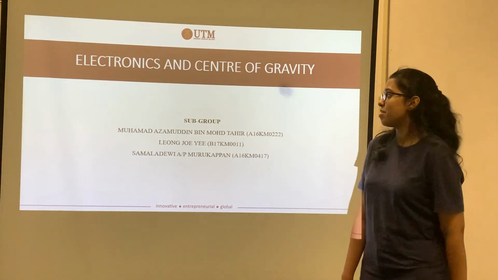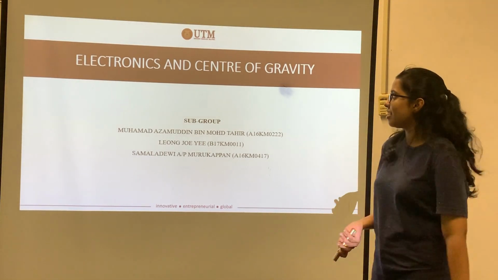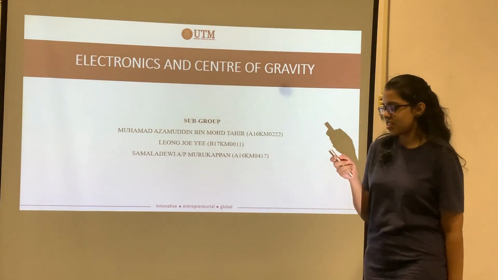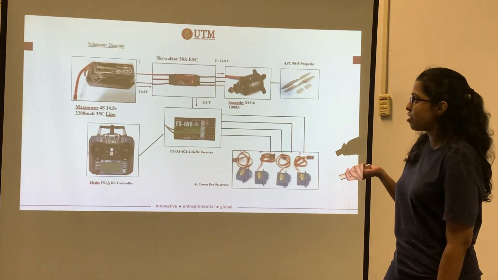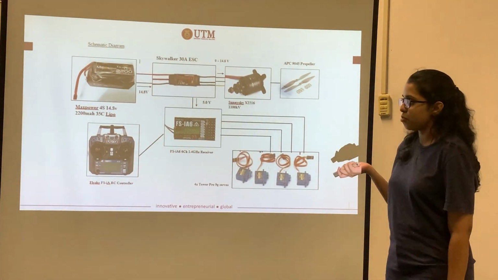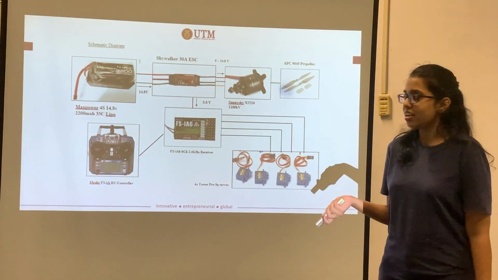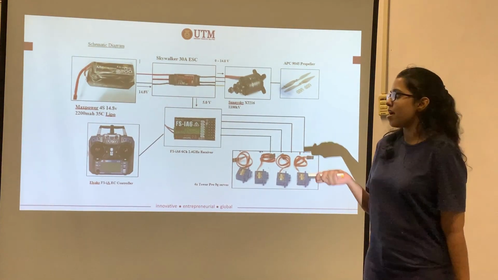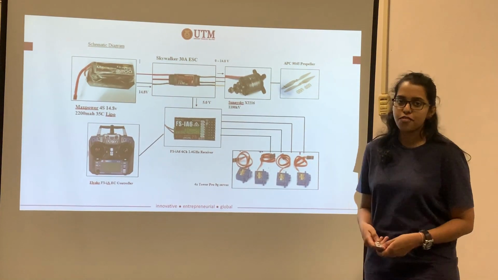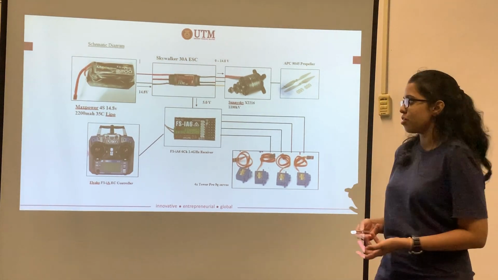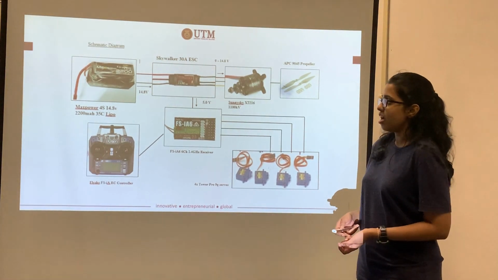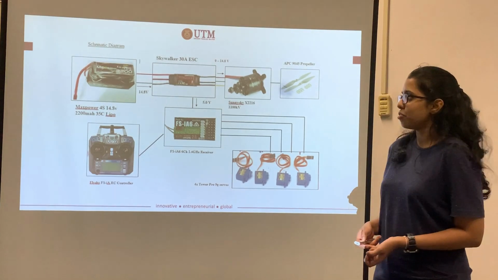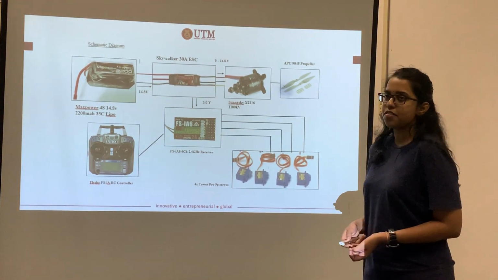So my name is Shama Devi, and today we're going to present about the electronics and also the center of gravity. So for the electronics, we have a few electronics components. The first one is the LiPo battery. So we are using a Max Power brand, which has a 4-cell. It's a 4-cell battery which consists of 14.8 volt, and it's a 2,200 milliampere-hour with 35 C.